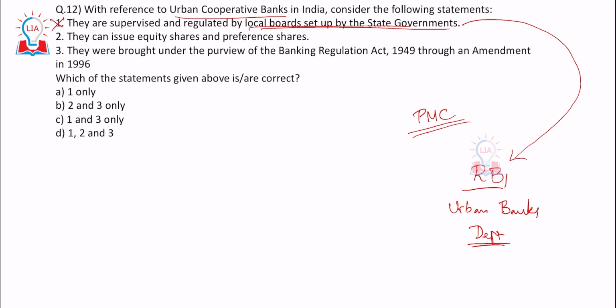So the moment you remove option 1, you get options 2 and 3 right. It was very much in the news, which is the reason you had this question. They were brought under the purview of the Banking Regulation Act 1949 through an amendment in 1996. That is right. And they can issue equity shares, preference shares, as well as bonds. So options 2 and 3 are right.